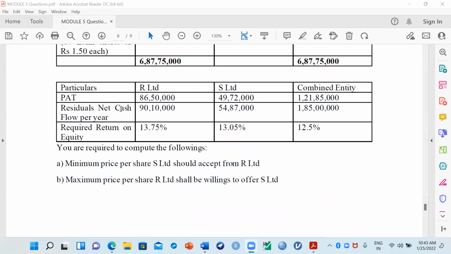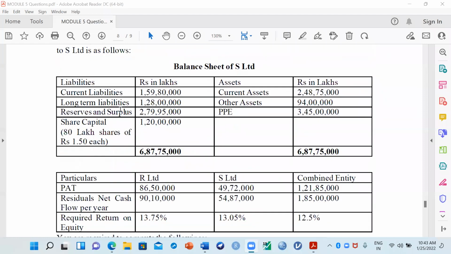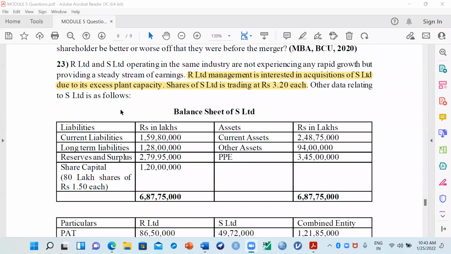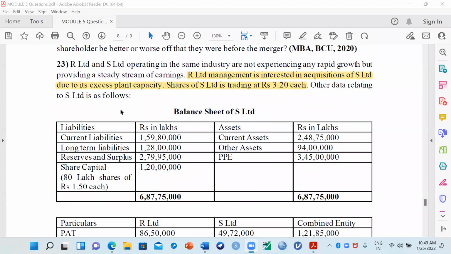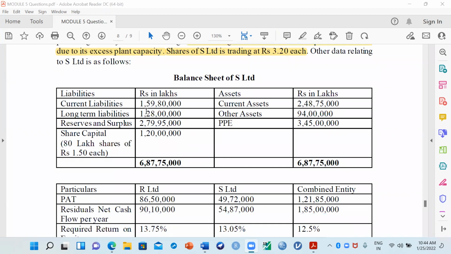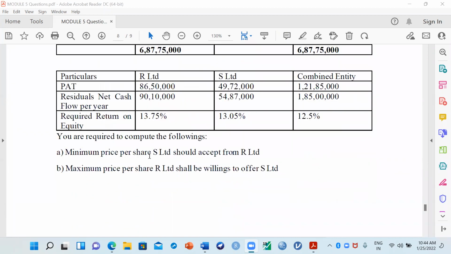Apart from this, when a company is going to buy another company, what is very important is the financial position of that company. The financial position is one of the parameters to buy the company, right? So I should know how the balance sheet of the company I'm buying looks. That is very important for me, right? That is the reason they gave the balance sheet of S Limited here.